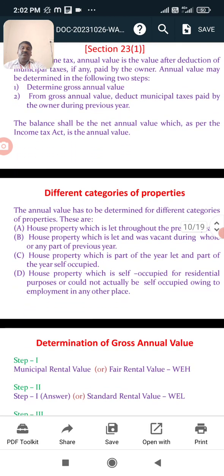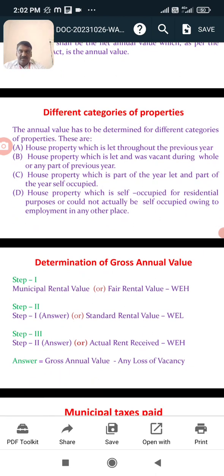Next, different categories of property. First one, house property which is let out throughout the previous year. Second, house property let out but vacant during any part of the previous year. Third, house property which is let out for part of the year and self-occupied for part of the year. House property may be self-occupied for residential purpose, or could not actually be self-occupied owing to employment or any other purpose.